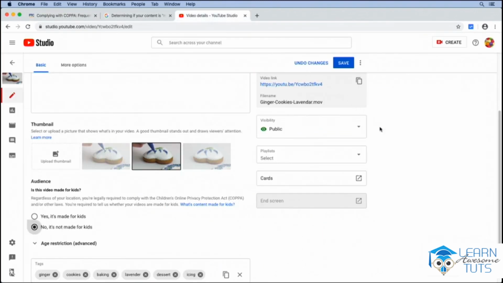But this essentially ensures that you are complying with YouTube's terms and conditions, and YouTube is requiring you to do this to make sure that they are complying with the FTC's COPPA rules. So hopefully after watching this video, you'll understand how you can modify your audience settings to make sure that you are complying with these regulations.